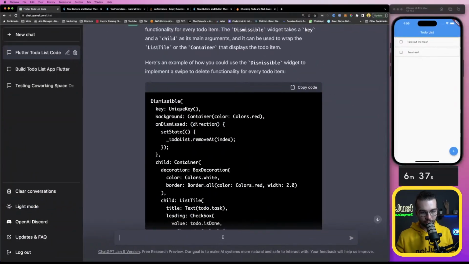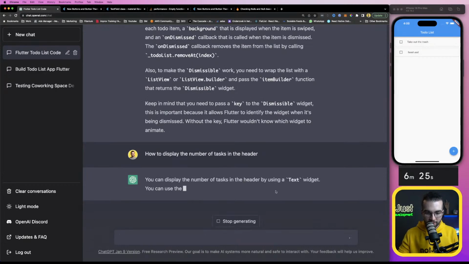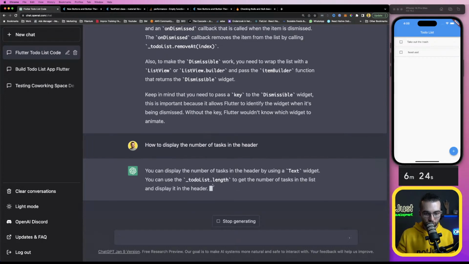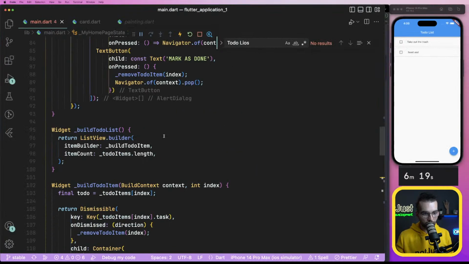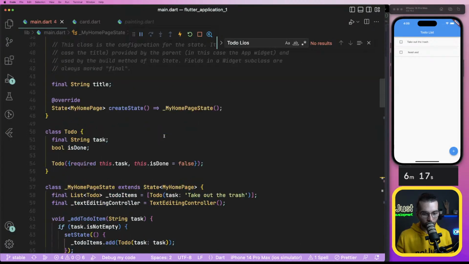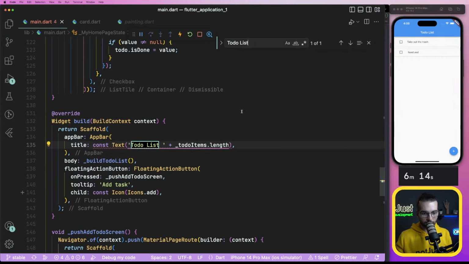Let's ask ChatGPT how to display the number of tasks in the header. You can display the number of tasks in the header by using text widget. You can use the to-do list length, but that's what I used, and you told me no. To-do list.